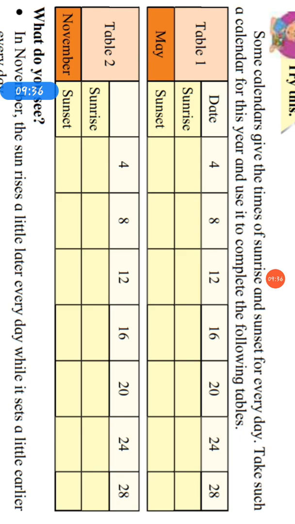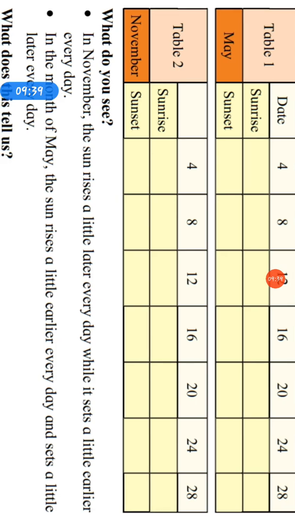And in table 2, the month given is November. So again you have to write the sunrise and the sunset timing of November 4, November 8, 12 and so on. What do you see? In November, the sun rises a little later every day while it sets a little earlier every day. Now what do we see in the month of November? The sun rises a little later every day. It means the sun does not rise early in the morning; it rises somewhat late in the morning, while it sets a little earlier.